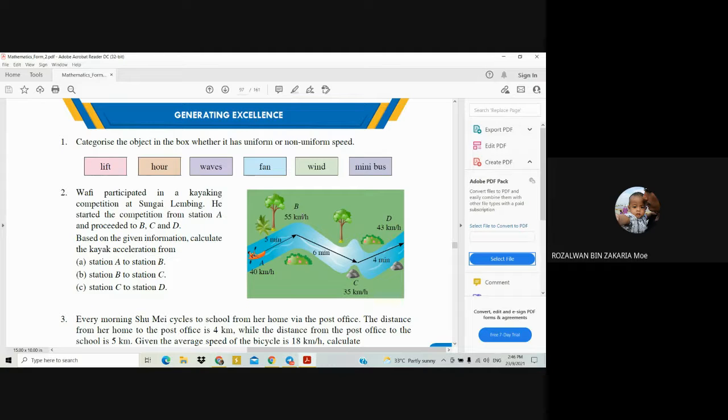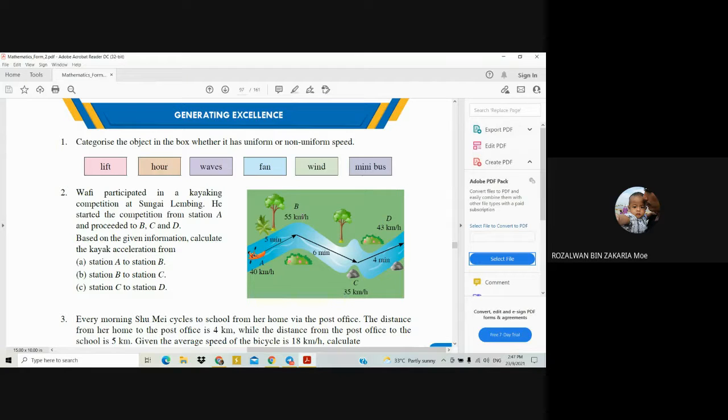So this 5 minutes you have to change to the unit hour. How to change 5 minutes to the unit hour? You divide with 60, because 1 hour is 60 minutes.